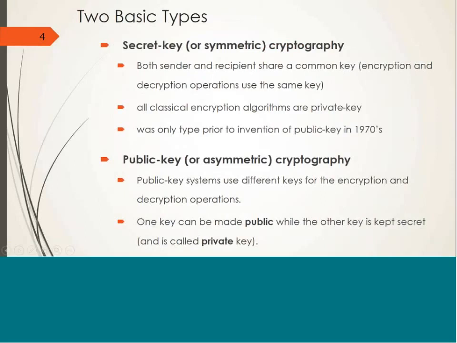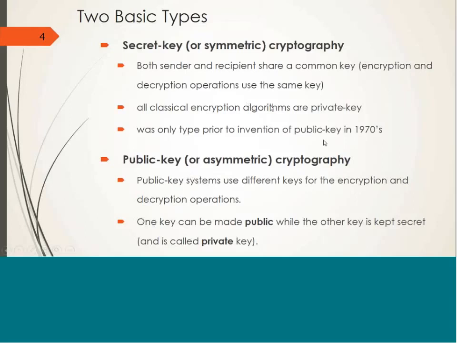So basically two types of cryptography algorithms are available: secret key or symmetric cryptography, and public key or asymmetric cryptography. In case of symmetric cryptography algorithms, both the sender and recipient share a common key for performing encryption and decryption operations. That means the same key is used for encryption and decryption operations.